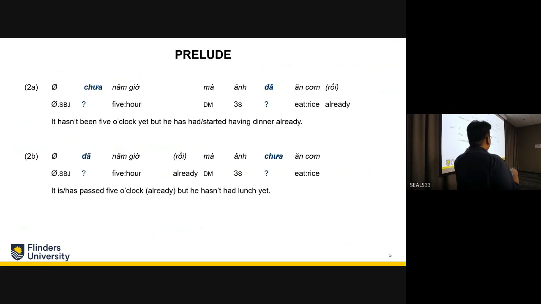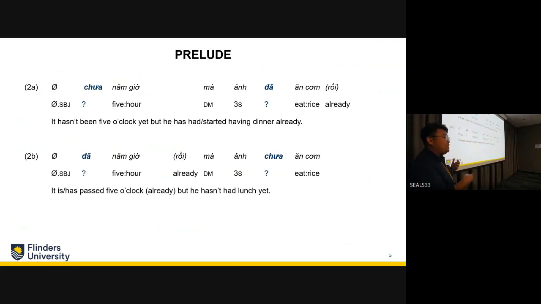Here it is the beginning of the action of having dinner, the inchoative aspect, so it's not actually perfective anymore. It's he has started, or he has already had dinner. If you expand the unit of analysis, the aspectual meanings of these particles become more ambiguous.